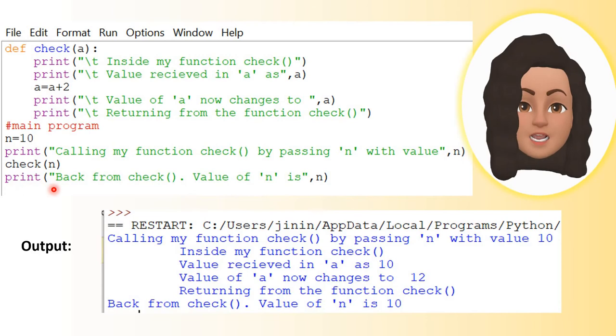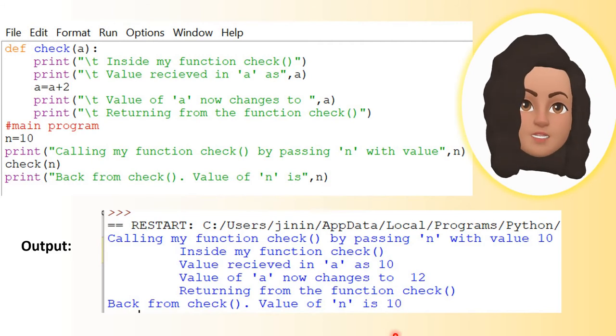Then it will print back from check. Value of n is, what is the value of n now? It is 10 only. Okay. There will not be any change because it is an immutable type. Immutable type value cannot be changed. So only inside the function it is changed. When it comes back, there will not be any change.